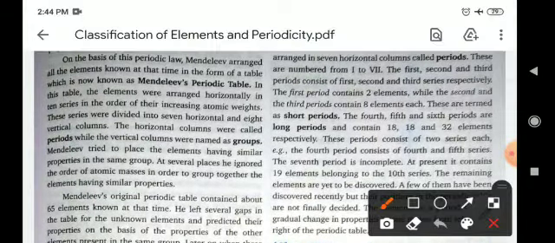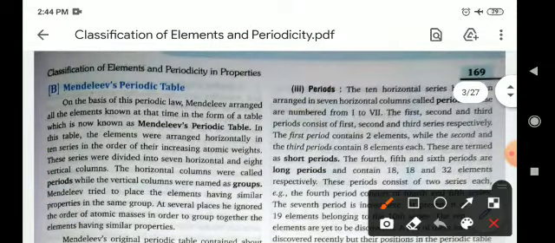Periods. In the Mendeleev periodic table, the 10 horizontal series have been arranged in 7 horizontal columns, all called periods.